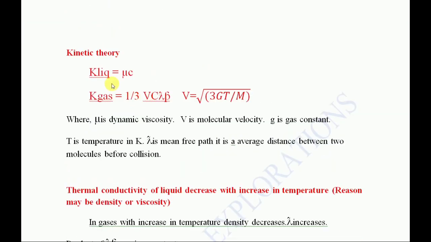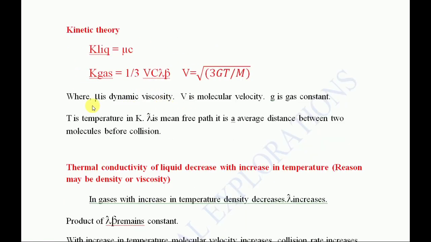And in kinetic theory, K liquid equals mu C, and K of gas is 1/3 V C rho lambda, where V is root of 3 G T by m. These things are used in problems. This is a formula you just need to memorize, no other way. Mu is dynamic viscosity, m is molecular weight, and G is the gas constant. Whatever things we are using here, I have given all those explanations. See here, what is lambda? It is the mean free path, that is the average distance between two molecules before collision.